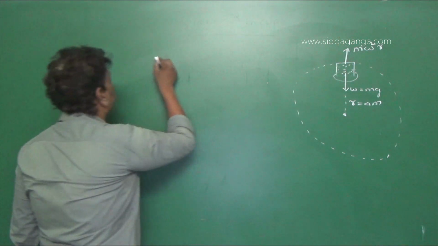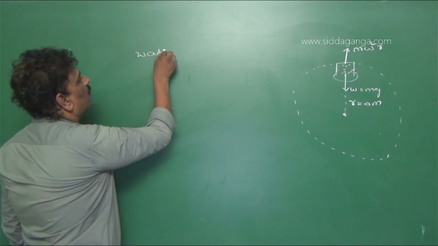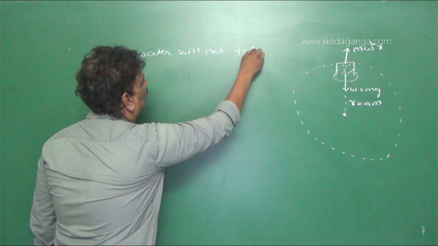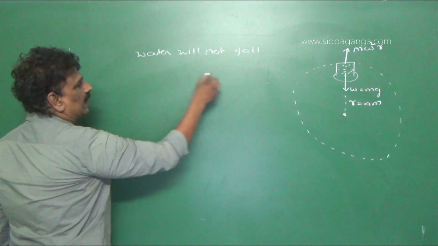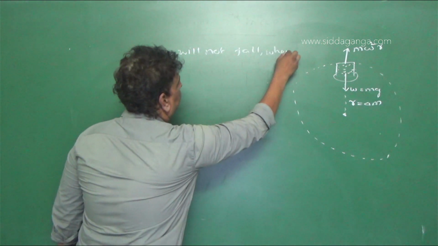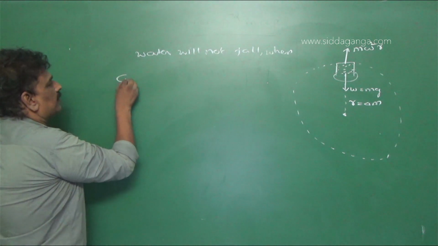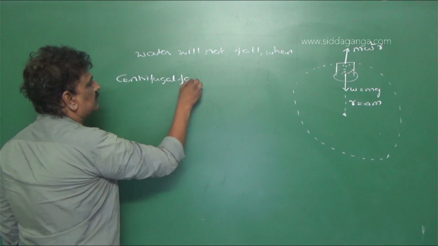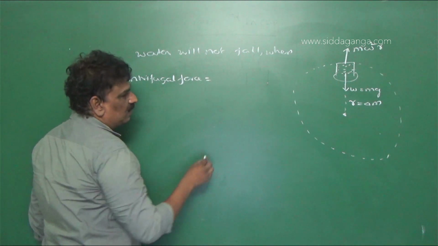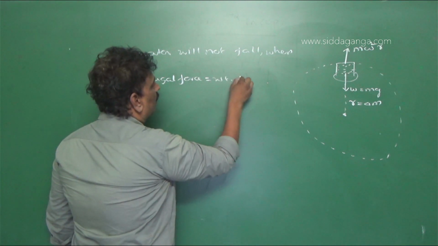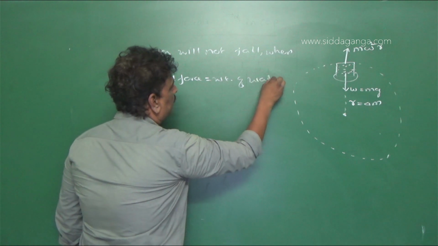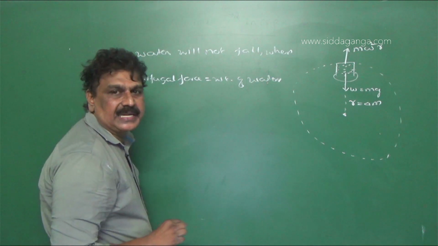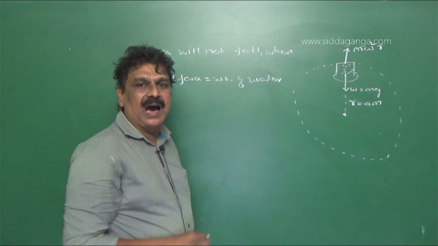So we have, water will not fall, right? So when centrifugal force is equal to weight of water. Now centripetal force in terms of linear velocity is m v square by r.